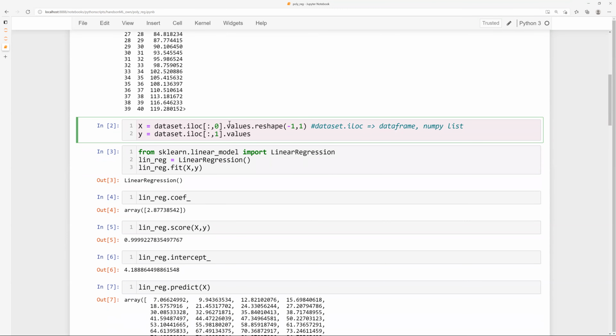So what is this going to do? Dot values, what is that going to do? Anybody? I gave you a hint. Anybody who wants to say what dot values is going to do? So this is going to give you another data frame, containing those values. What is dot values going to do? Come on.